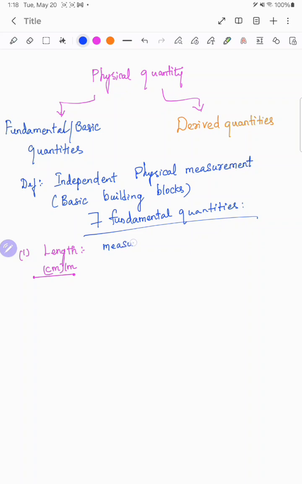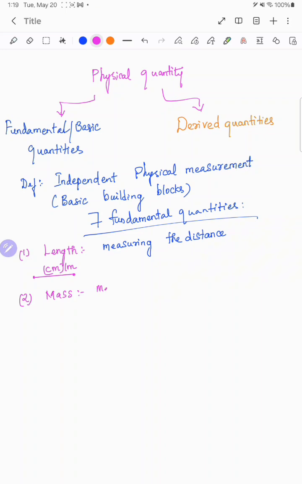Simply I am writing, it is easy to understand: measuring the distance. The unit is meter or centimeters. Next to length we have mass. What is mass? It's the measurement of the amount of matter in an object.